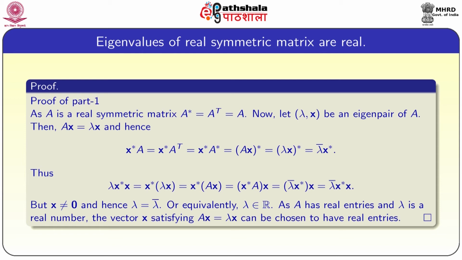So, we get lambda minus lambda bar is 0, or lambda equal to lambda bar. Lambda equal to lambda bar means that lambda is a complex number which is equal to its conjugate, that is nothing but lambda is real. As A has real entries and lambda is a real number, the vector x satisfying Ax equal to lambda x can be chosen with real entries.